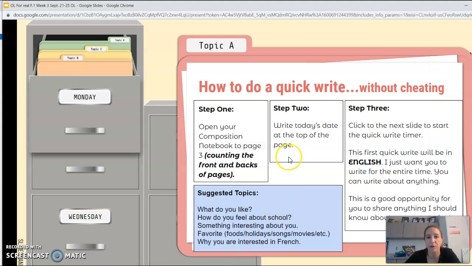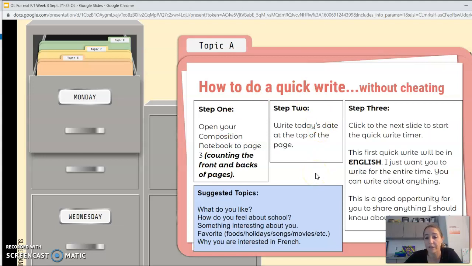We are going to do this as part of our notebook. At the very beginning of your notebook, you have your passwords. Then about 3 pages in, I want you to start a section that's called quick writes. You can write quick writes at the top of your page, and then you can put the date at the top of each quick write, and that should be a good way to organize yourself. At the back, of course, remember we have our write and discuss section where you wrote the summary of special person. We're going to write a summary of our story that we go over today as well.